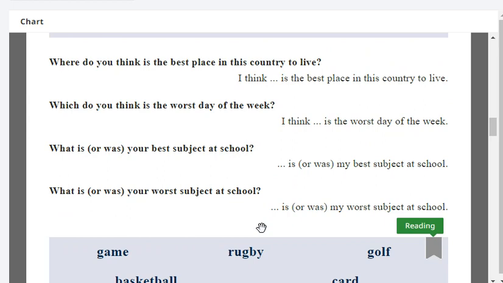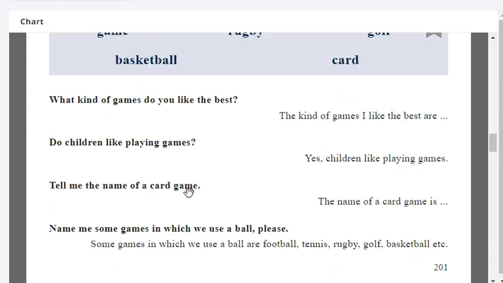What was your worst subject at school? Mathematics was my worst subject at school. Very good. Game, rugby, golf, basketball, card.